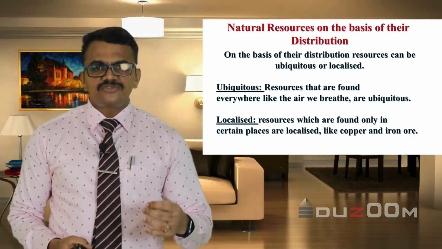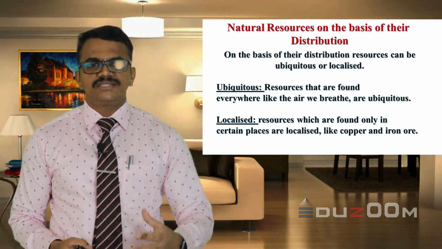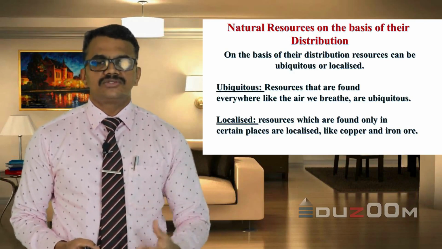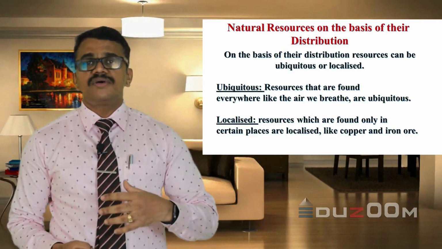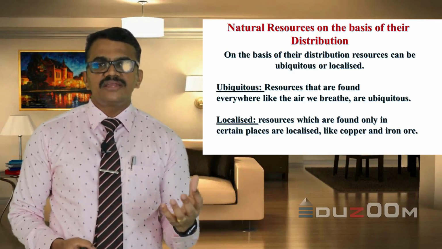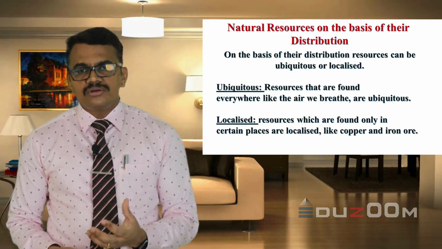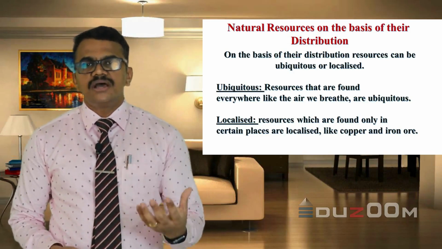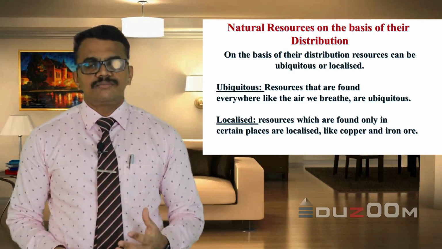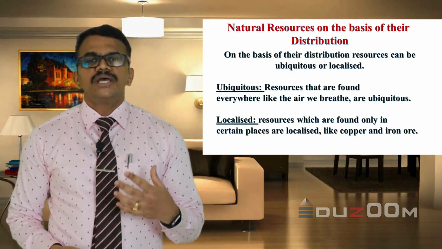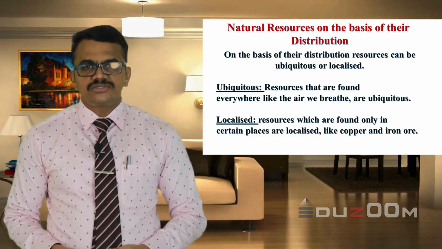Localized means found only in few places or found only in certain places. They are localized resource, like copper, which we can't find everywhere, which we can find in few places. Like iron ore or petroleum. Petroleum is actually not found everywhere. Petroleum is found in few areas on the earth. Therefore, they are localized resources.